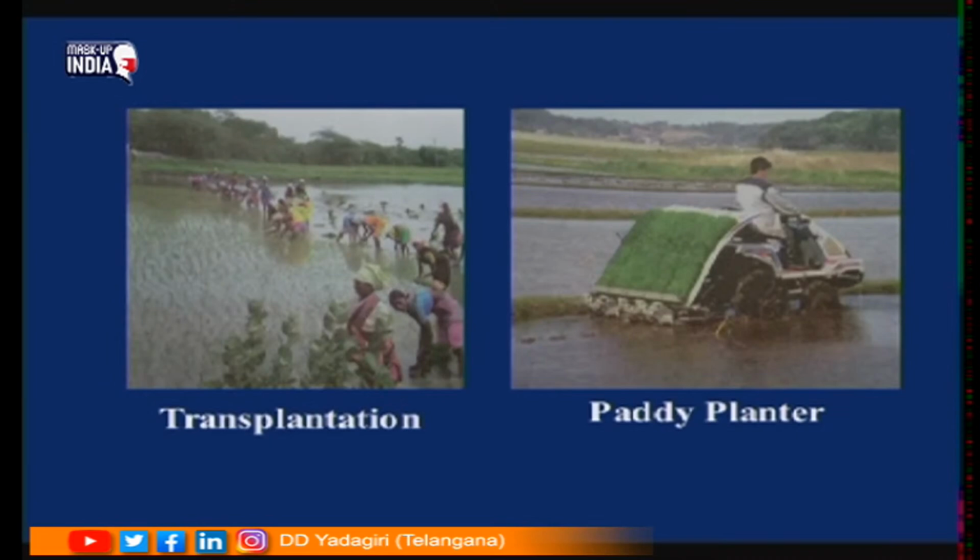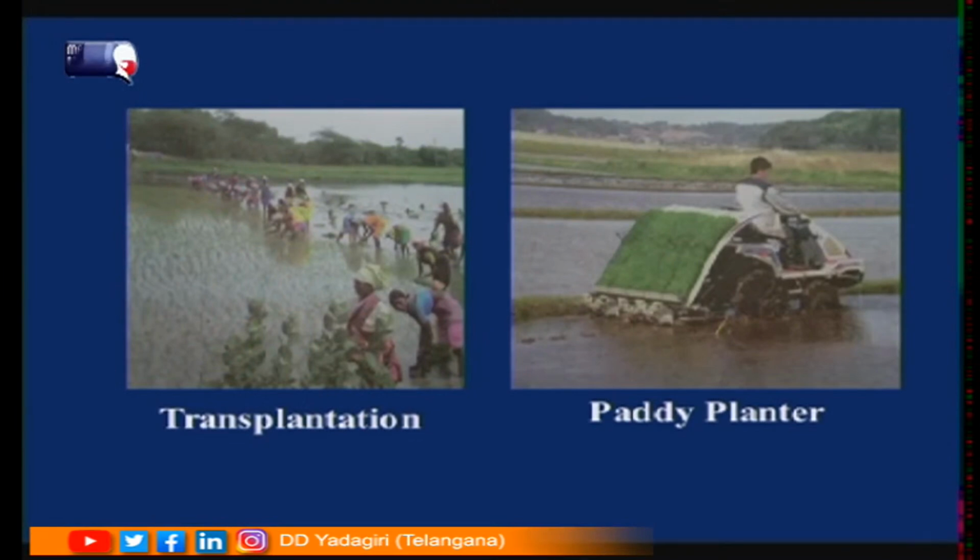Coming to the paddy plant, first of all, they will select the area or the land. The land which is taken, they divide it into small areas. They are called madulu or kayalu. In that they will be growing rice seedlings, plantlets will be coming. That area is called the nursery. After the plants have slowly developed in the nursery, they will remove these plants and grow them in the main field now. That process of transferring the plants from the nursery to the main field is called transplantation.